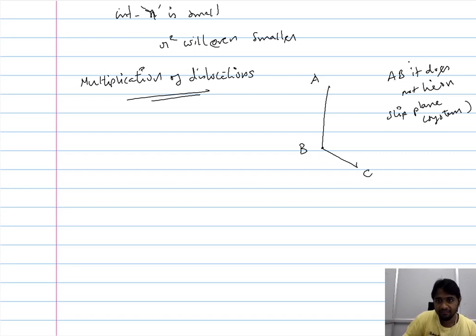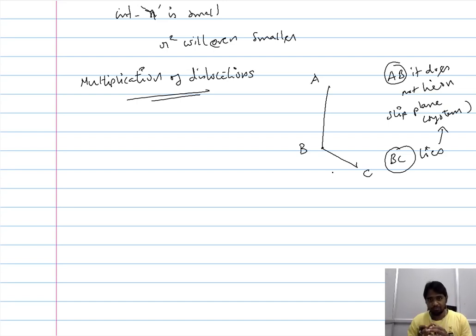On the other hand, if BC lies on the slip system, then BC can move with respect to the external stress that you impose. However, AB cannot move. So you have a single dislocation line, and there is a segment that cannot move because it is not present in the slip system. However, we have another section that is present in the slip system, so it can move. Now you have a relative movement of one section of the dislocation line with respect to the other section.